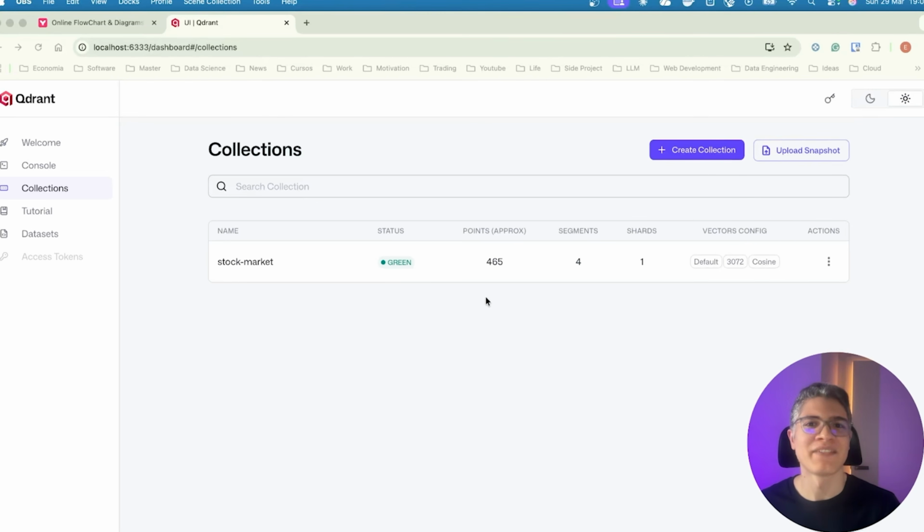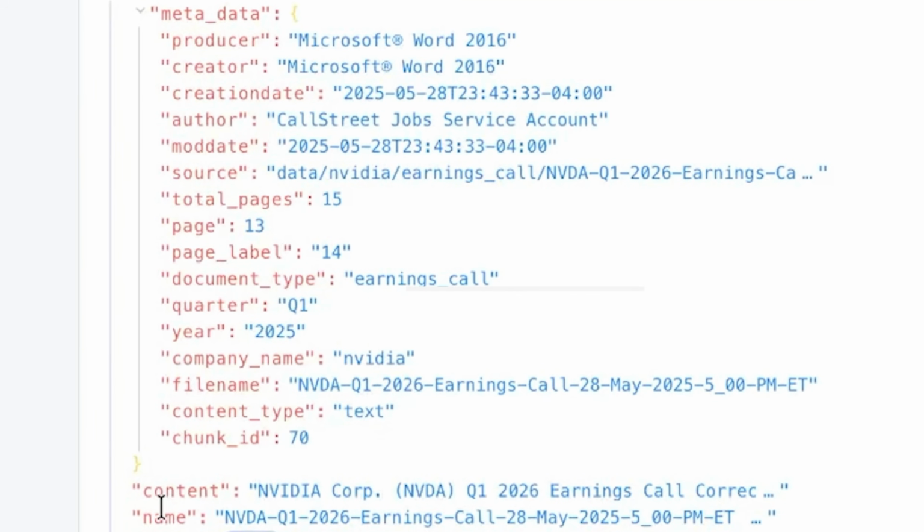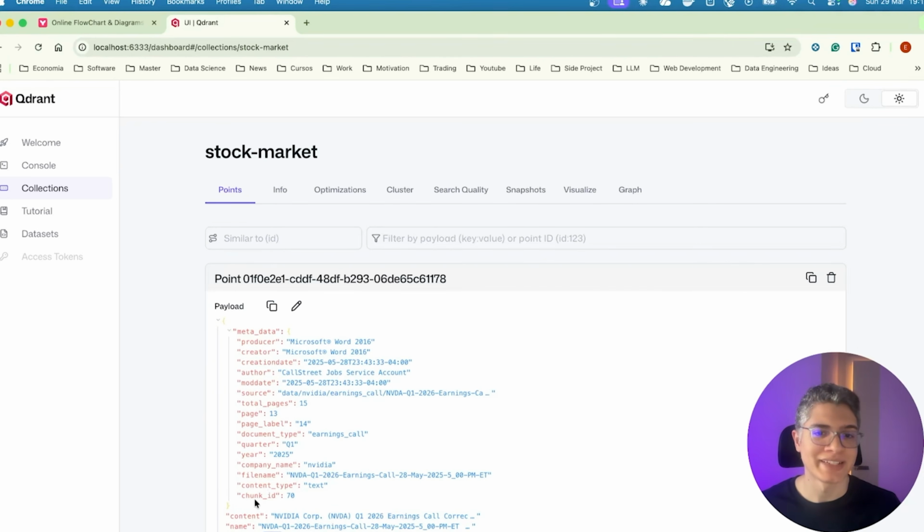So in Qdrant, I have loaded almost 500 chunks of financial data of NVIDIA, and this is what I have loaded into my Qdrant collection. Here you can see information on the content, the name of the file, which chunk ID it is, which company name it refers to, which year, which quarter number, which type of document, all of this kind of metadata that can be very useful later on to retrieve information.